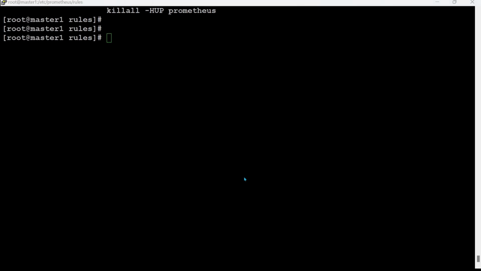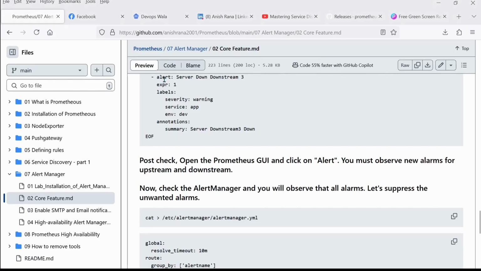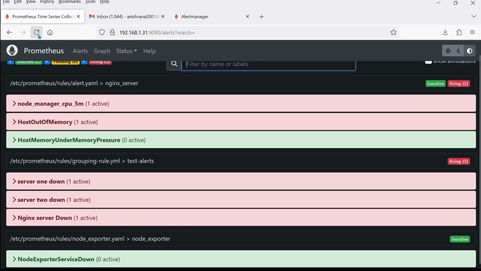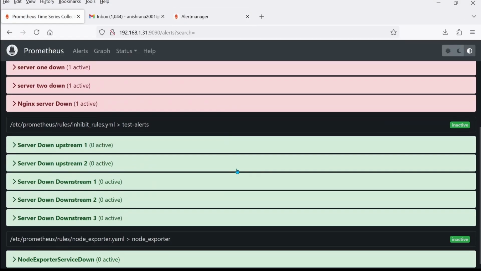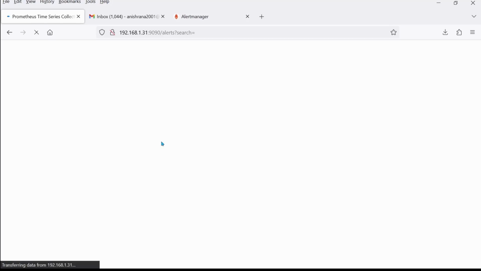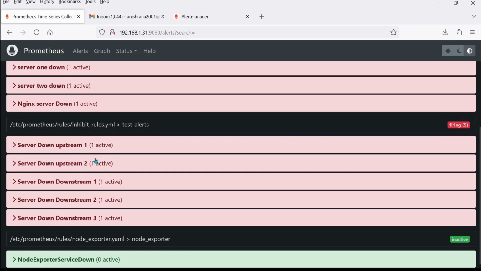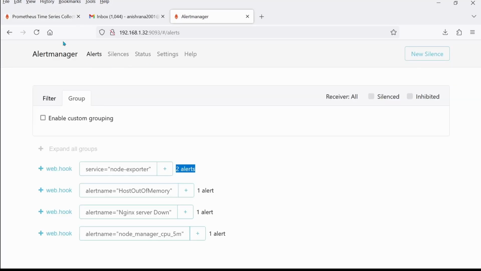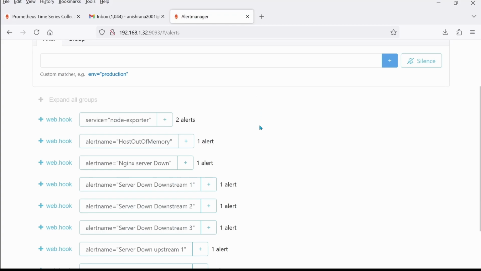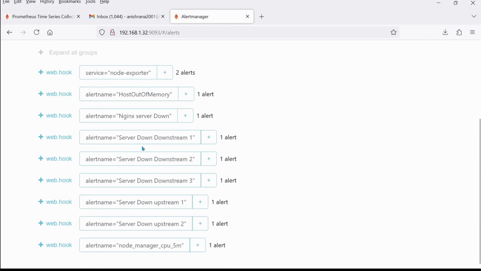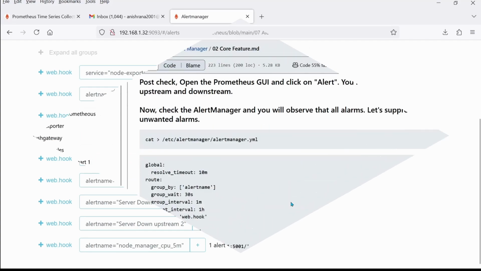It means that if we go to the Prometheus server, we should see the newly generated alarms. Let's see if this is the case. Yes, we see some alerts, but they are pending. If I refresh this page again, I should see them active. Same thing, I should see the alerts here on my Alertmanager. Yeah, this is the case. Downstream 1, 2, 3, and upstream server 1, 2. Now, after enabling the inhibition rule, these downstream alerts should be suppressed.